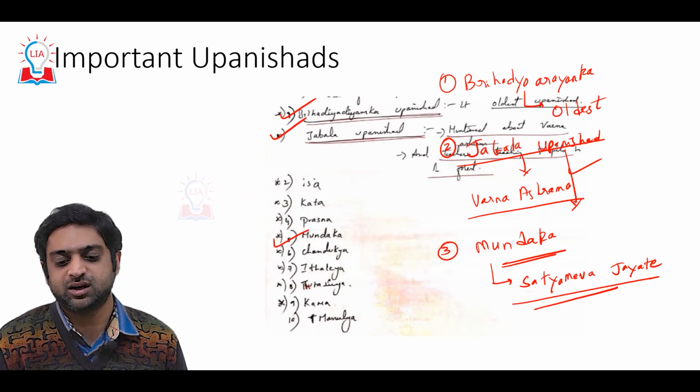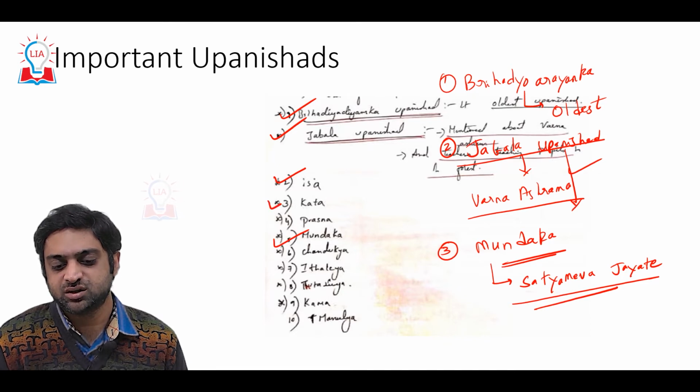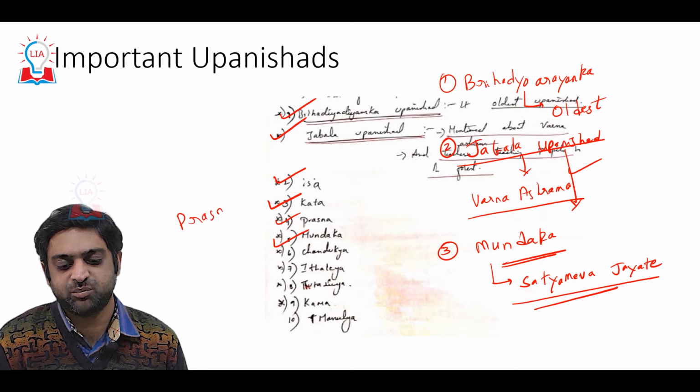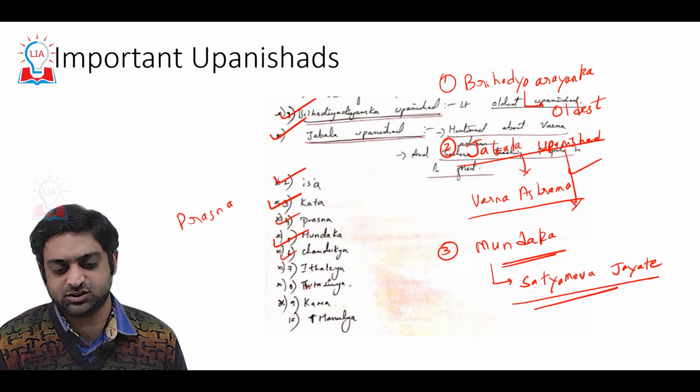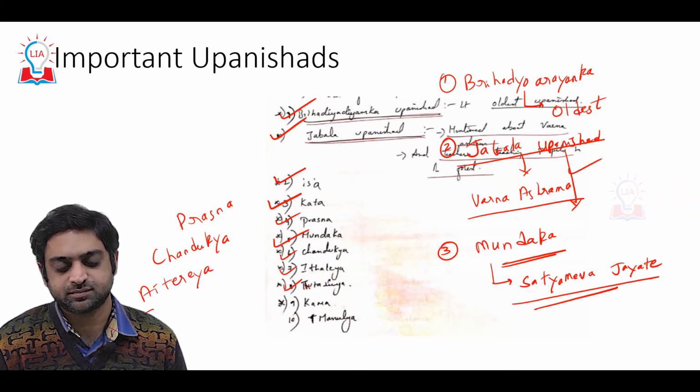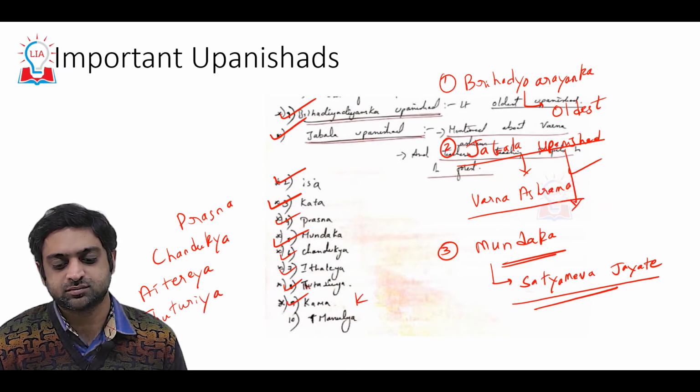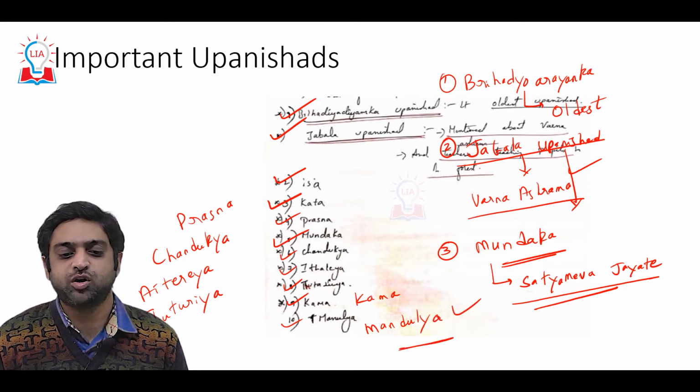Other important Upanishads were Isa Upanishad, Katha Upanishad, Prasna Upanishad, Chandogya Upanishad, Aitareya Upanishad, Taittiriya Upanishad, Kena Upanishad, and Mandukya Upanishad. These were the most important Upanishads.